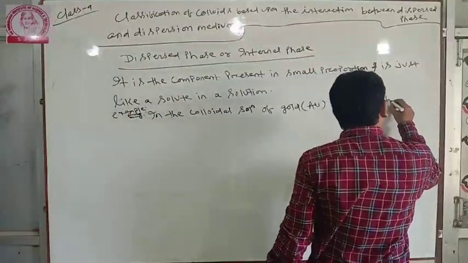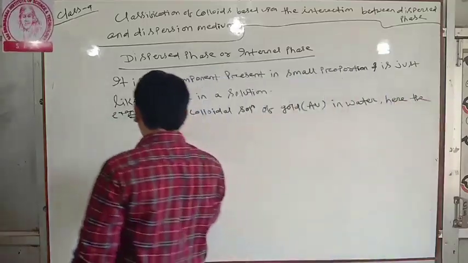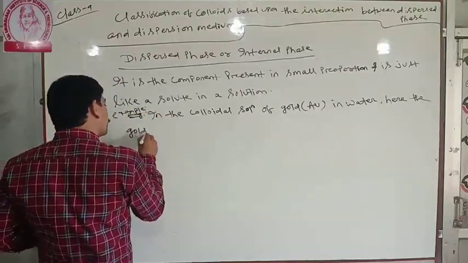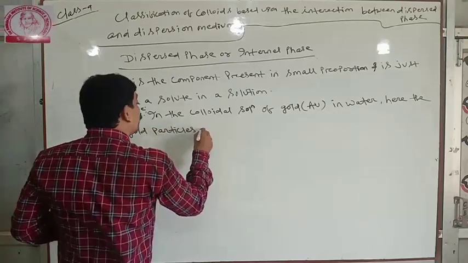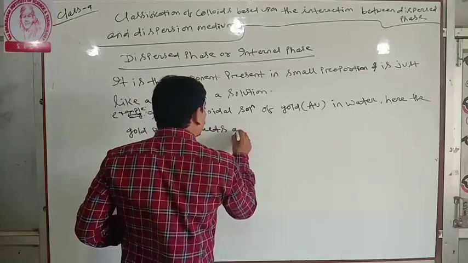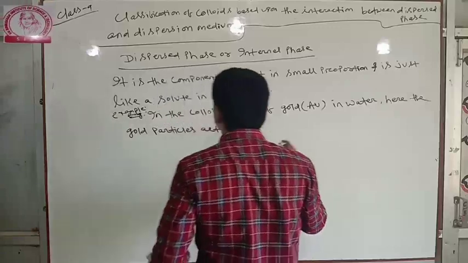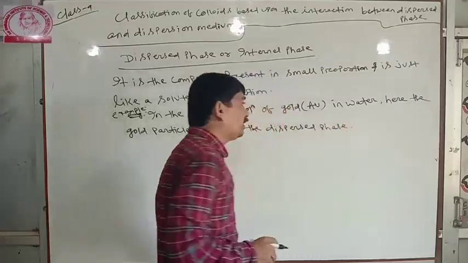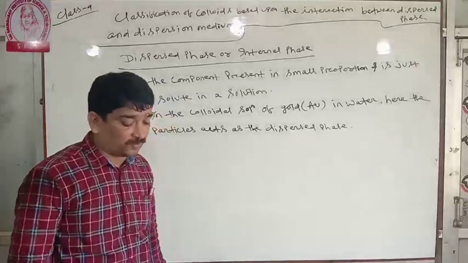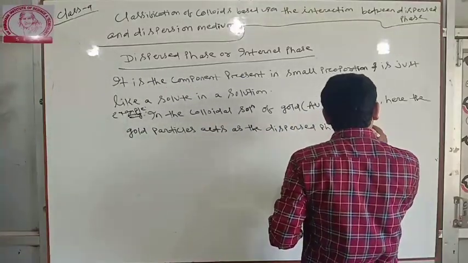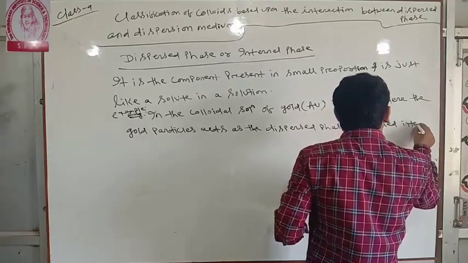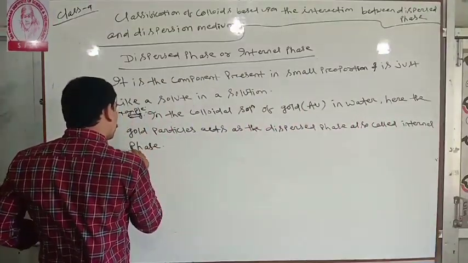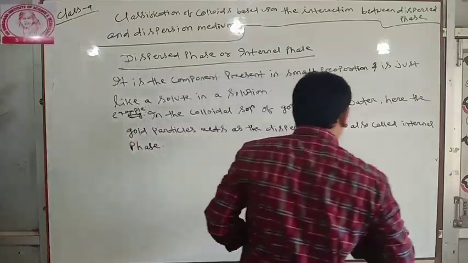Here the gold particles act as the dispersed phase, also called the internal phase.